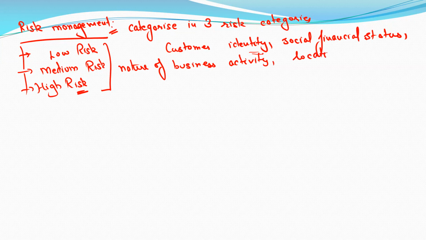We have to check all these things, and according to that we have these three risk categories.